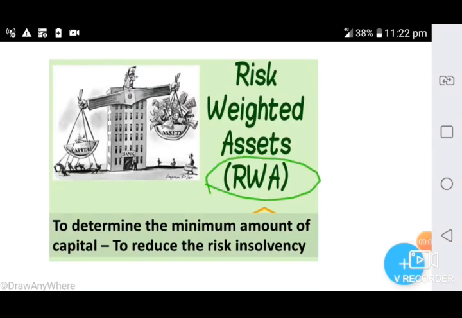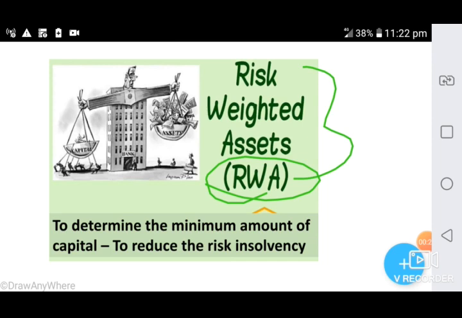RWA stands for risk weighted assets. Risk weighted assets are used to determine the minimum amount of capital that must be held by banks and other financial institutions in order to reduce the risk of insolvency. So the capital requirement is based on a risk assessment for each type of bank asset.